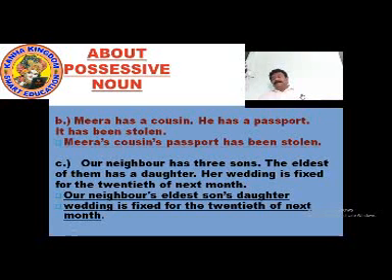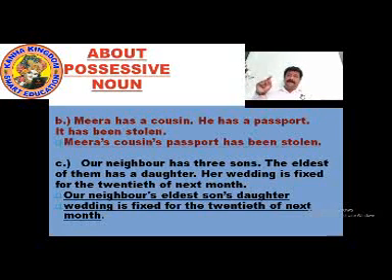So now, using the possessive form of nouns, how do we make the possessive form of noun? All the three sentences transform into one. We have to form one sentence in which we use apostrophe s to make it possessive form of noun. So now here we have to show the connection of Meera, cousin, passport, and passport stolen. Meera, cousin, passport, it has been stolen. So how do we show that? We show the position of Meera.